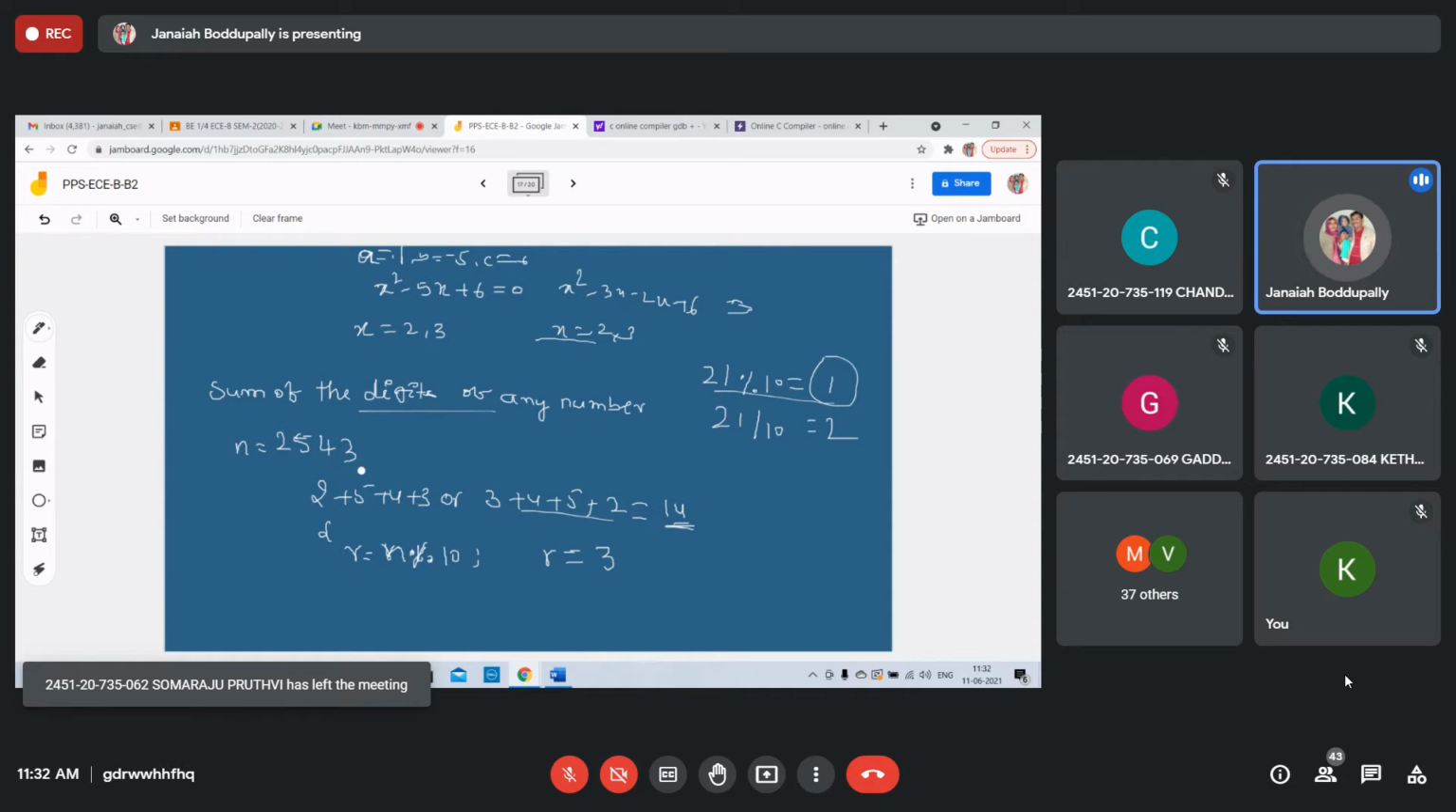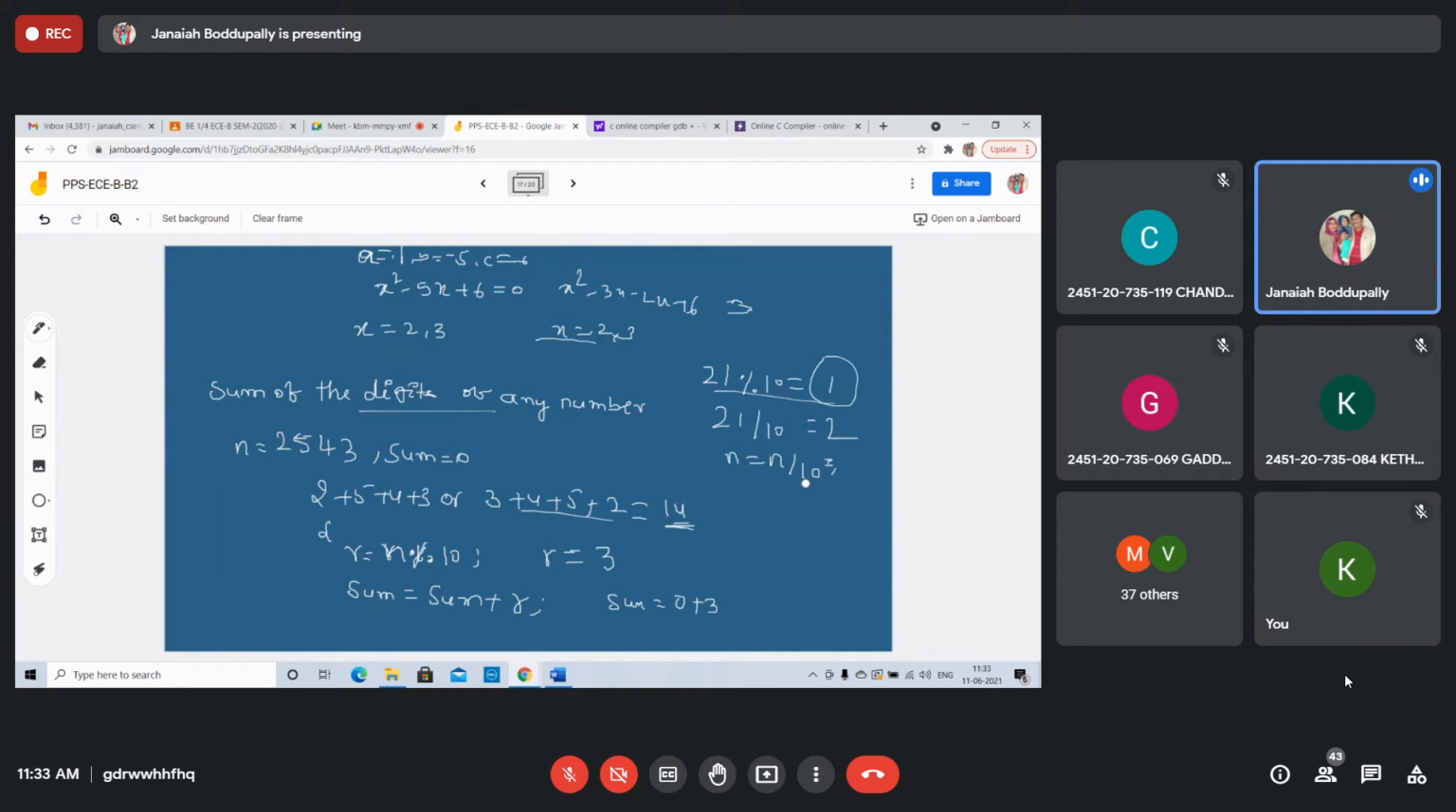Now you take a variable, sum equals 0 initially. Now for the sum of the digits, sum equals sum plus that remainder. That's it. In the first iteration, sum equals 0 plus 3. Next, the n value will change. The n value 2543 will have this digit removed. What is n divided by 10? Now n equals n divided by 10.